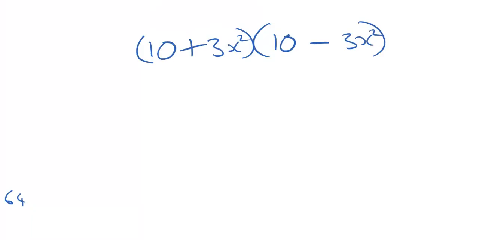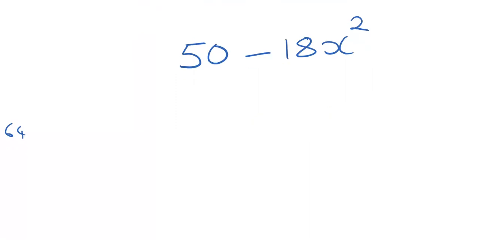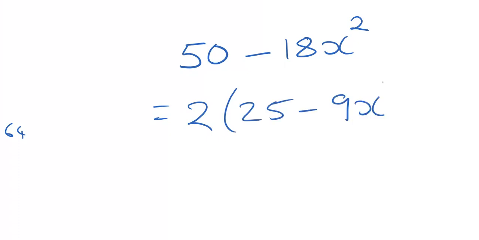Now, we'll do one more. What about something like this? 50 minus 18x squared. Could this be done? Well, on the surface, no, because it looks like we don't have any square numbers. But what we certainly could do is we could take out a factor of 2 from both of these two things in a typical linear kind of way. So I could definitely write this as 2 lots of 25 minus 9x squared.